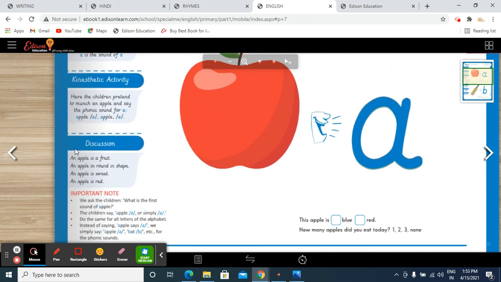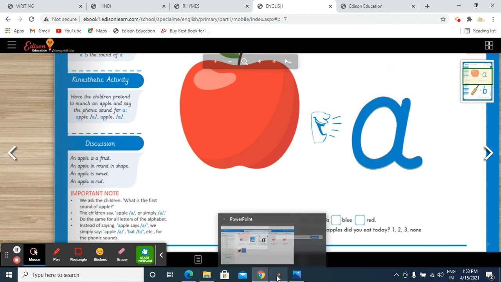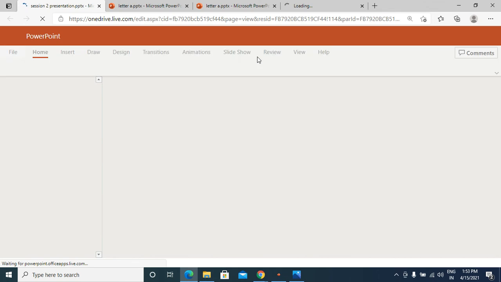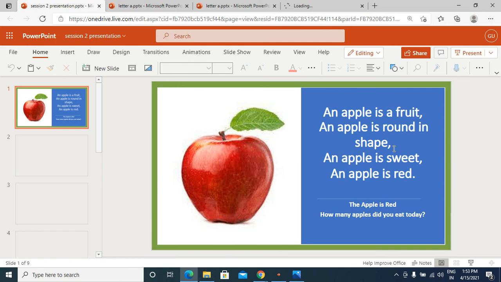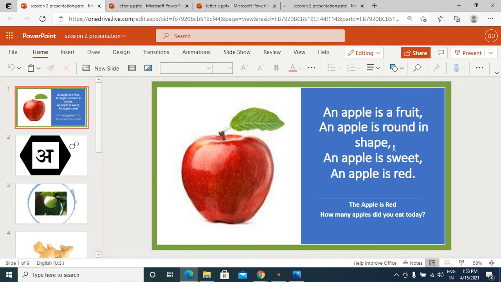So what's the another thing for the day now today? Now we will come to this part of discussion. Okay, we'll discuss this part today. What is there in this part today? What is this? An apple is a fruit. What is an apple? Apple is a fruit. An apple is round in shape. What is the shape of apple? Round. It's round. An apple is sweet. How does it taste? Apple is sweet.